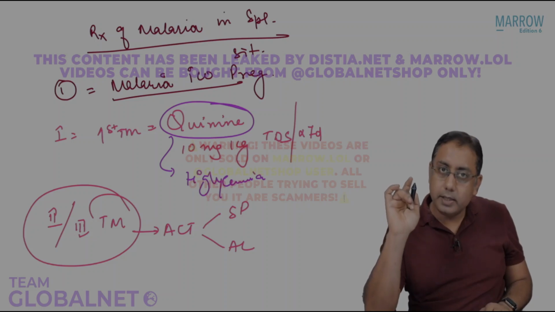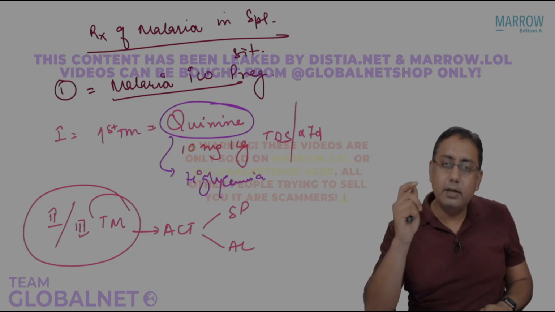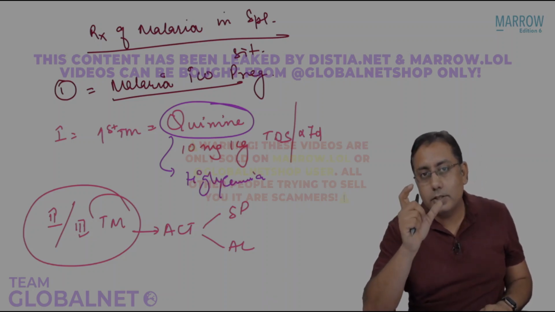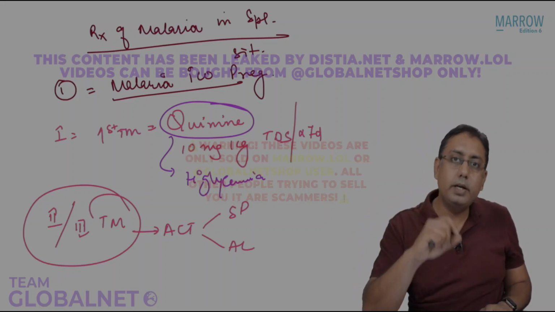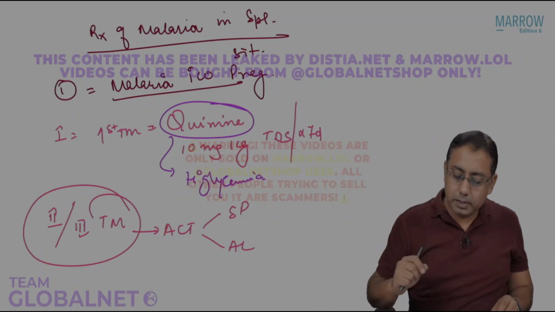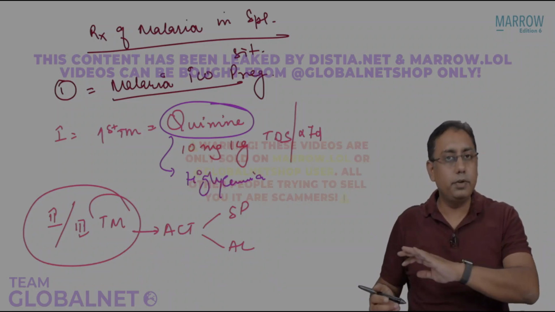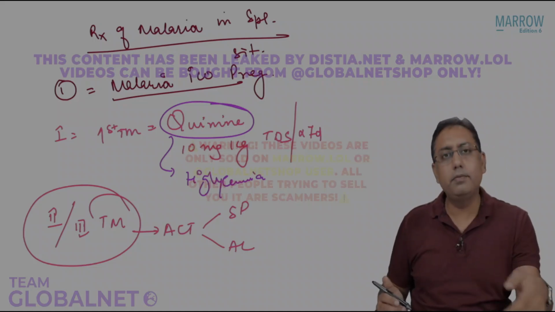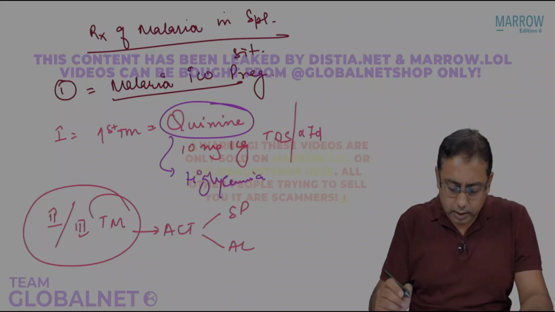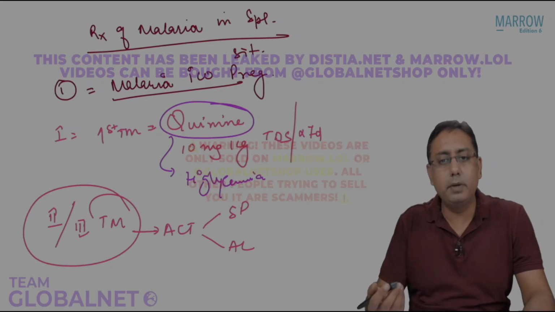Are we understanding this? That ACT-SP, that the SP model, is contraindicated in pregnancy in all the pregnancies. But artesunate can be given, right? So please remember that in pregnancy, first trimester, we are not giving ACT-SP and ACT-AL. Very frequently, we get a question on this. So that's a small understanding that you should be having.